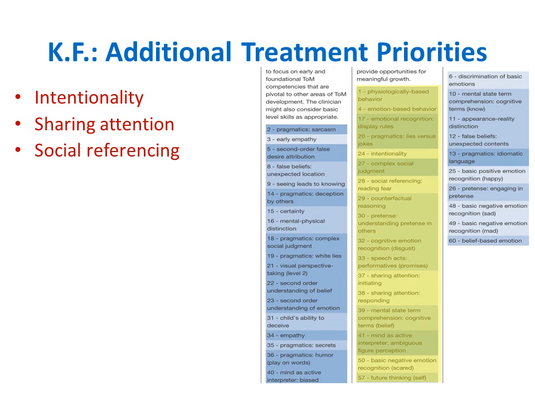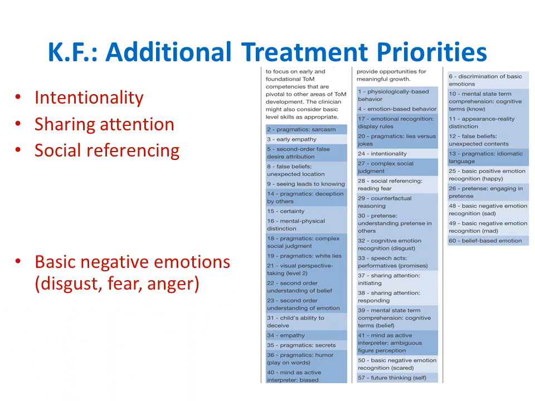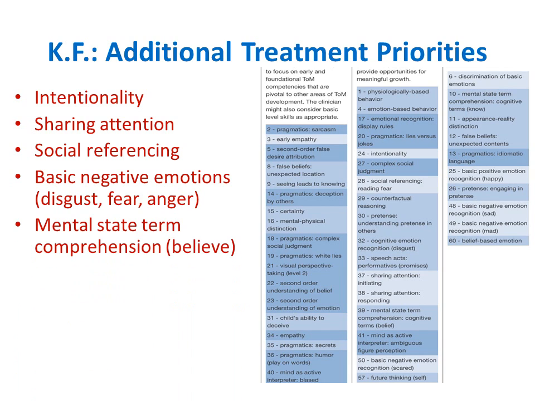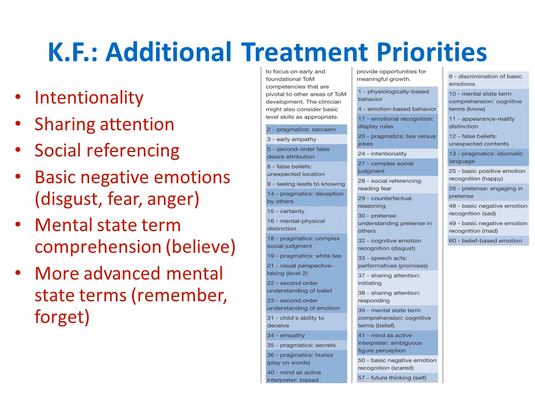Focusing on a few basic level items would also be appropriate to further KF's nascent emotion recognition and mental state terms comprehension skills. As such, treatment focusing on basic negative emotions, such as disgust, fear, and anger, the aforementioned mental state term comprehension, believe, and targets are natural extensions of KF's initial treatment plan. Similarly, advancement to mental state terms comprehension to include the lexical term believe is appropriate, but need not be limited to this item. More specifically, we believe that it is appropriate to also support KF's mastery of more advanced mental state terms that are not included as items on the ToMI-2. These are the mental state terms remember and forget.